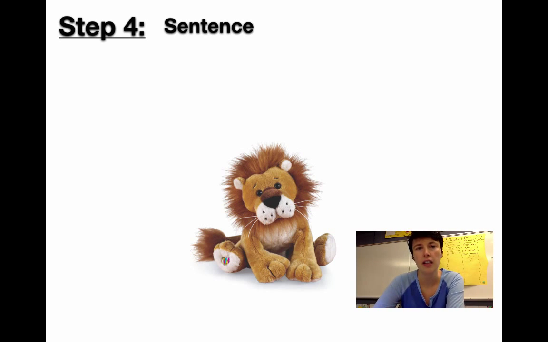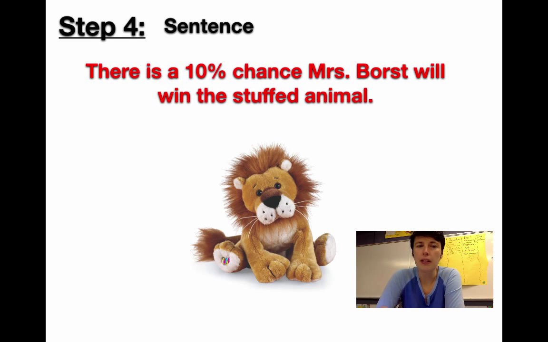And then my last step, step 4 here, is let's write a sentence. Let's explain our answer and kind of justify what we have. So here's my sentence. There is a 10% chance Mrs. Borst will win the stuffed animal. Or I could say there is a 1/10 chance she will win the stuffed animal. Or there is a 0.1 chance Mrs. Borst will win the stuffed animal. Any of those 3 answers, the fraction, the decimal, the percent, all work for this problem. And then I'm done.